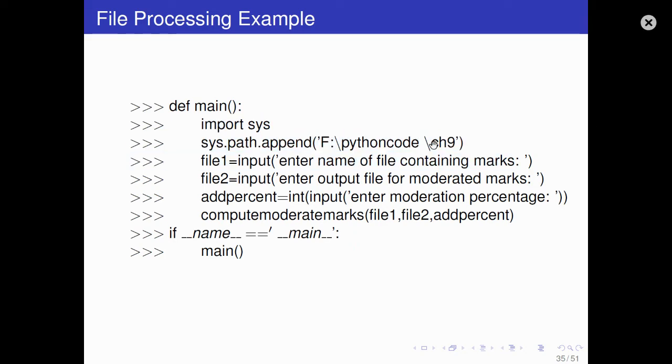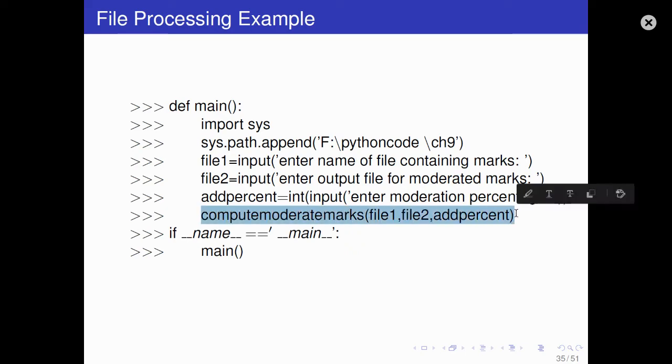Now the main part: you may remove this line. The location of the file where you save, you can write. So file 1 you give the name of file 1, you give the name of file 2, then add percent, how many percent you want to add, and then we are calling the function we defined.